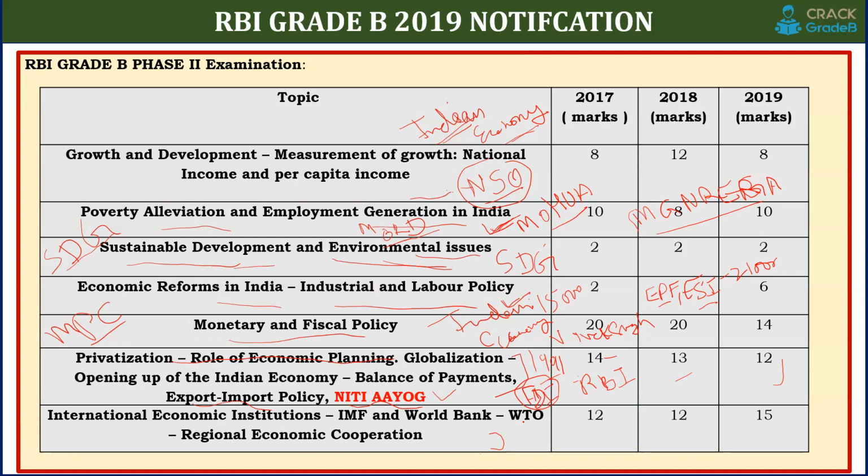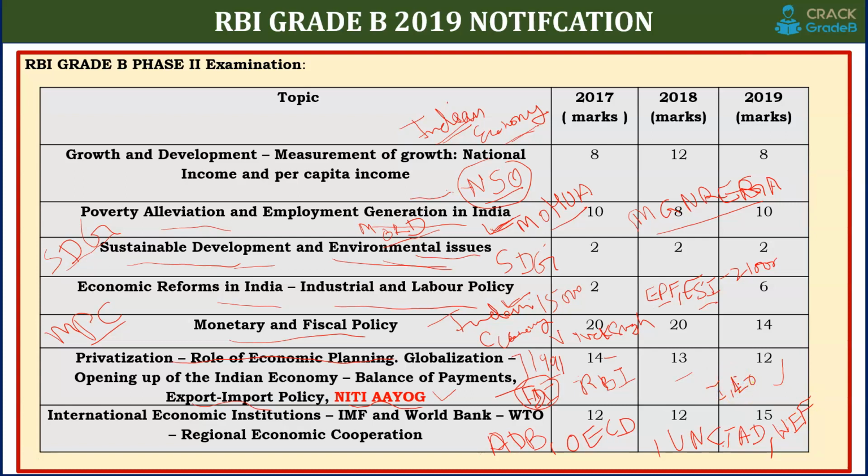In addition to this, IMF, World Bank, WTO, we recommend Asian Development Bank, OECD, UNCTAD, WEF, World Economic Forum, and ILO.